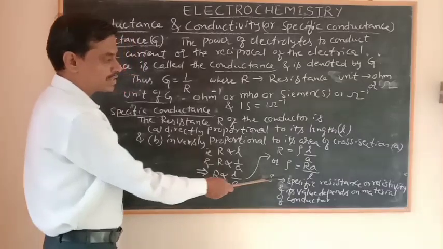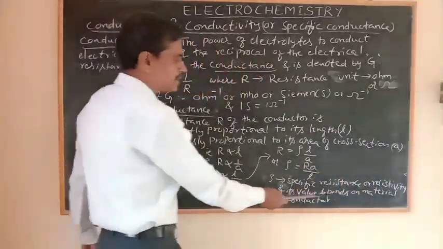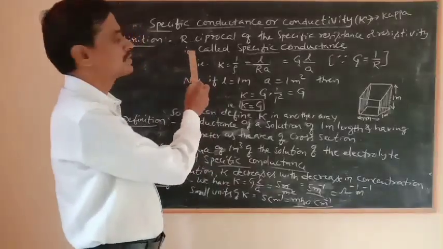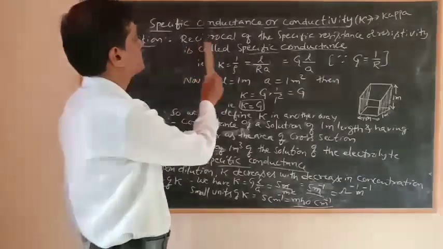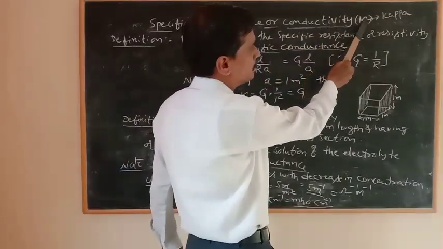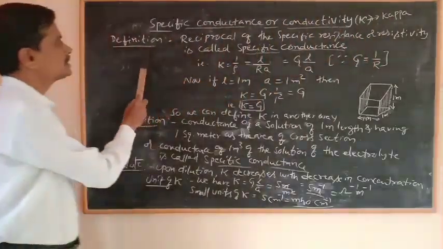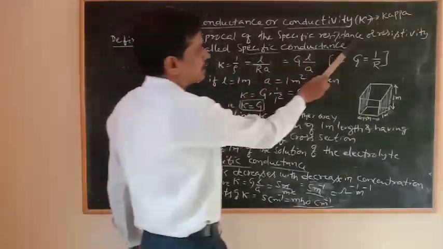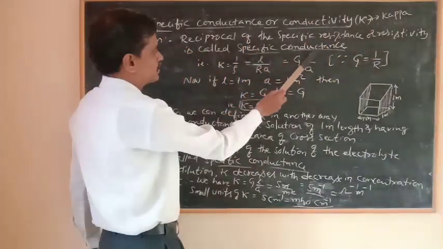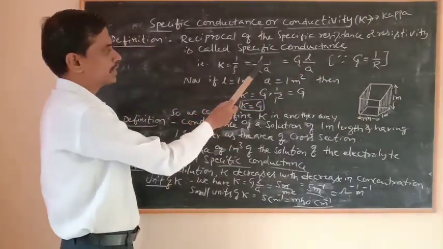Here rho is the specific resistance or resistivity, and its value depends on the material of the conductor. Now we discuss another term, specific conductance or conductivity, designated by the small letter k, which you can call kappa. The definition is: the reciprocal of the specific resistance or resistivity is called specific conductance. You can write kappa is equal to 1 by rho is equal to L by RA, according to the definition.